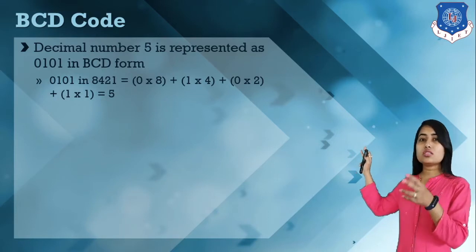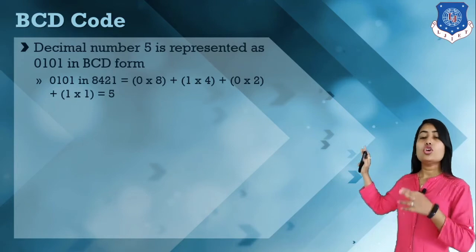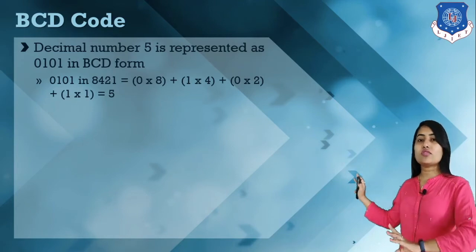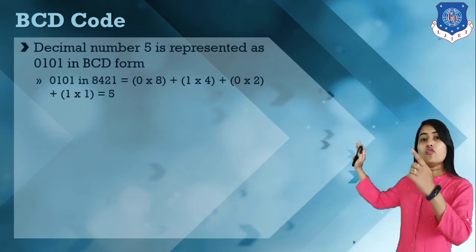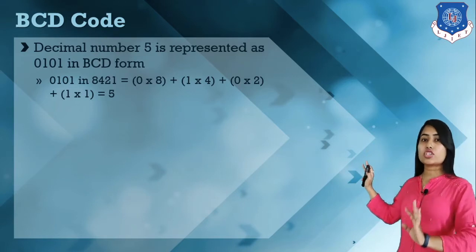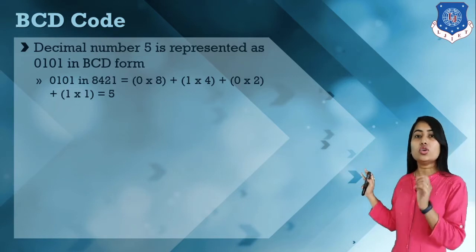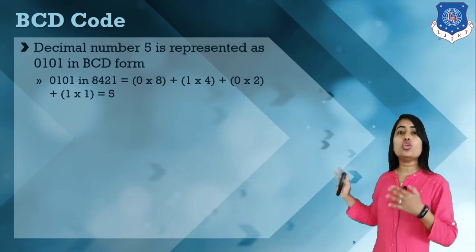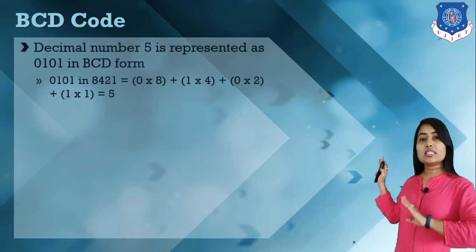Now, by using these combinations, how do we get 5? 4 plus 1 is equal to 5. So we place 1 at the fourth location and at the first location, which results in 5. So the weights 4 plus 1 equal 5.